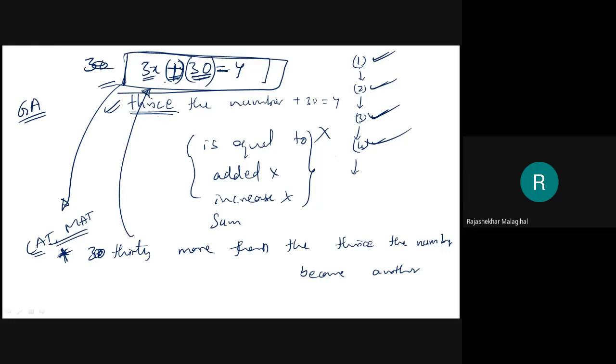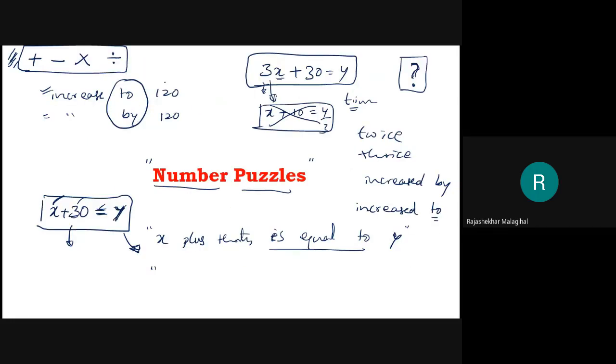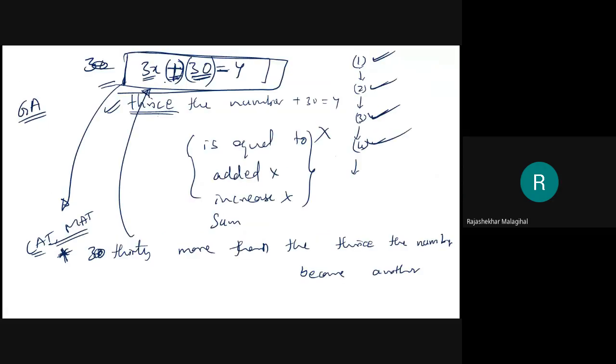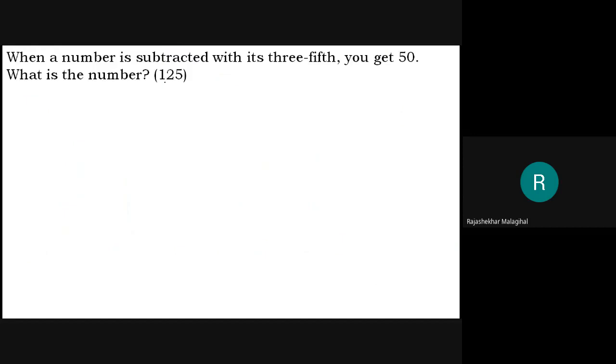That is what we are going to learn from this chapter, the number puzzles. Number puzzles means what? The sentences will be given. In that sentence, we need to understand it, and after that you need to write a small equation. After writing the small equation, everything becomes very easy, because it is just simple mathematics we need to follow. We'll go one question at a time. Here there is no theory, no hard and fast rule. You just need to concentrate on the problem statement and try to put it in an equation. If you are able to put it in an equation, then the problem will be solved.